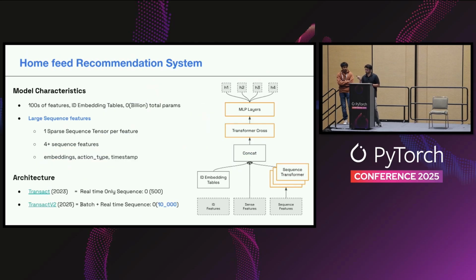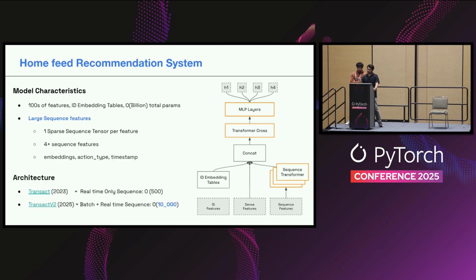So what does this model actually look like? It's like a typical recommender model architecture. Just to give you a quick glimpse of the characteristics, this model consumes about hundreds or thousands of features. This model does use very large ID embedding tables. And just to give you a sense of scale, the model, if you combine all of its parameters, is nearly on the order of billions of parameters. And the architecture is what you can see in the diagram.